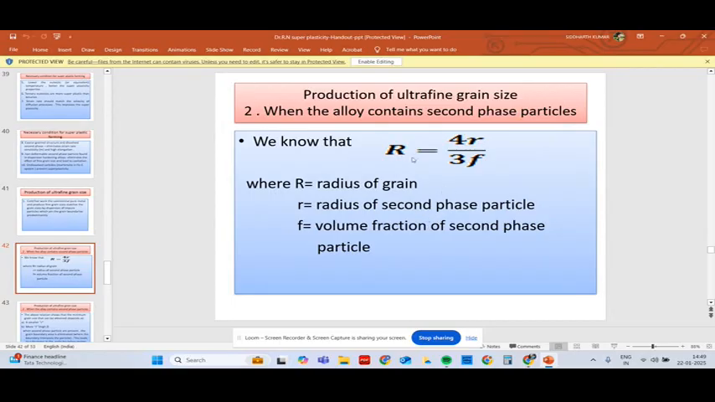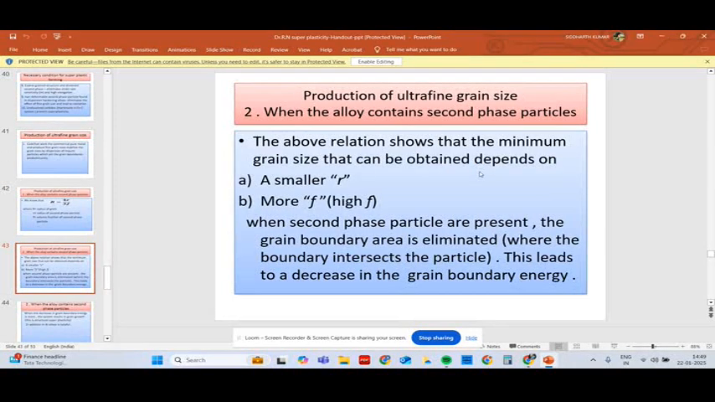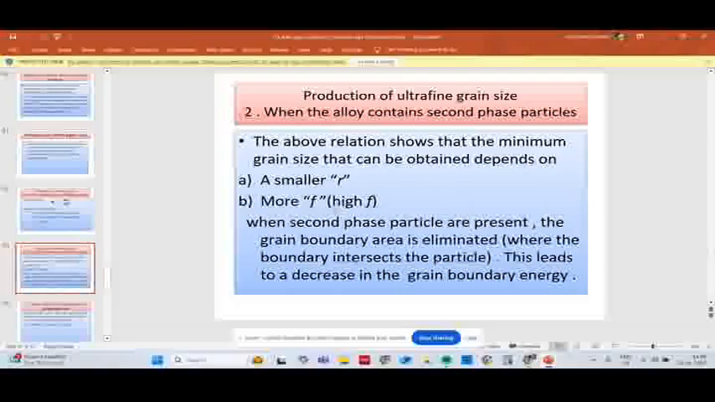We know that capital R equals 4r divided by 3f, where capital R is the radius of the grain, small r is the radius of the second phase particle, and f is the volume fraction of the second phase particle. The volume fraction should be as large as possible, and the second phase particles should be globular and as small as possible. From the above relation, the minimum grain size depends on small r and more f.